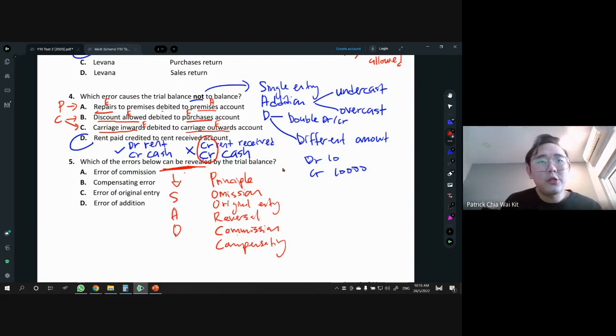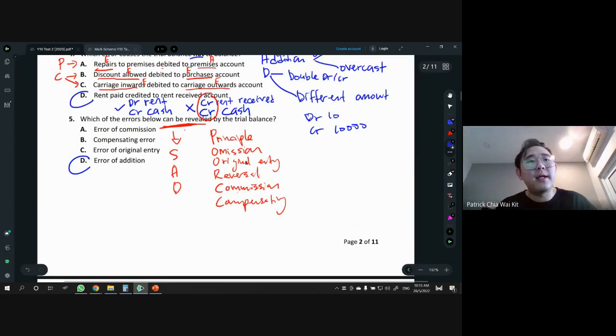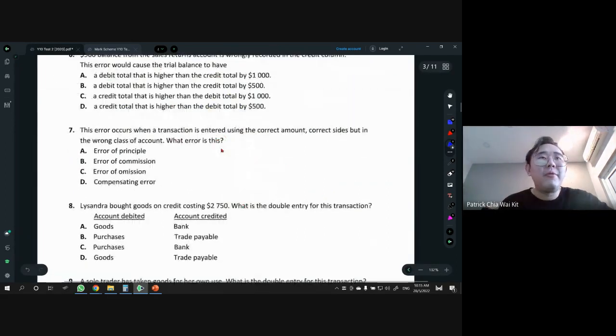All right, you can also look at the answers. In the ABCD given, you notice that three of them are from the same group and one of them is the odd one. The odd one will be the answer, obviously, right? So error of addition, commission, compensating, original, they are all poor CC. That's why the answer is D. Okay, next, move on.